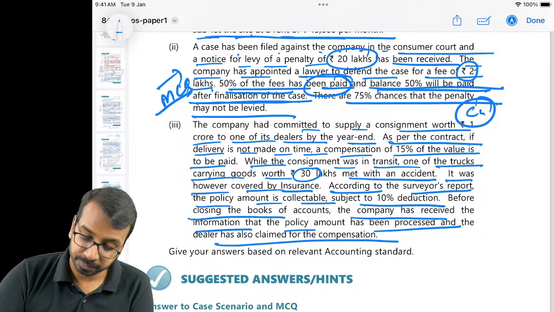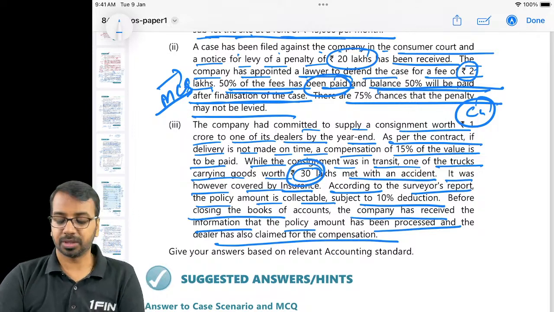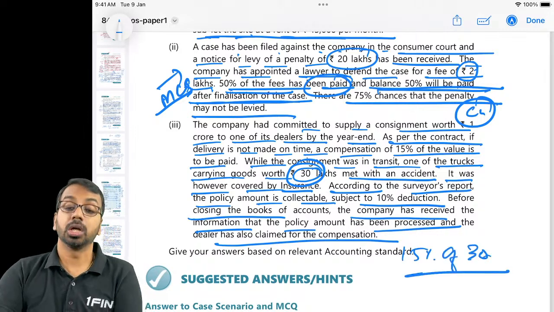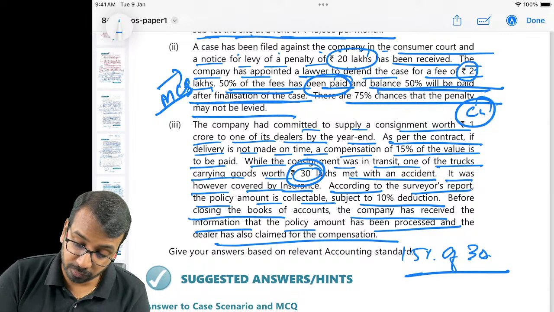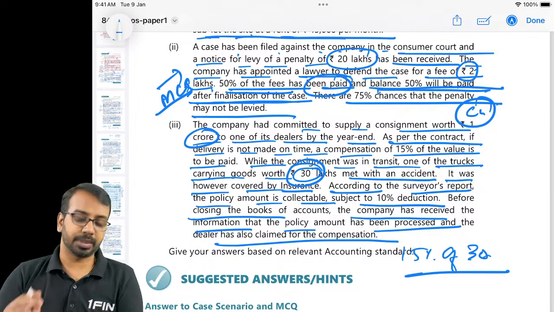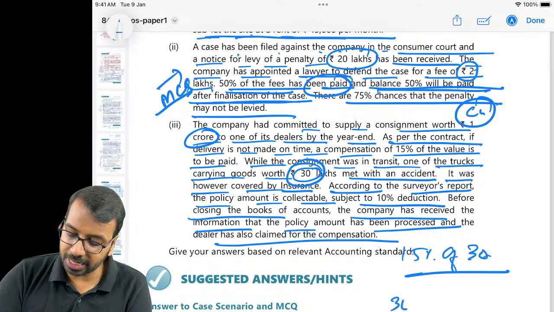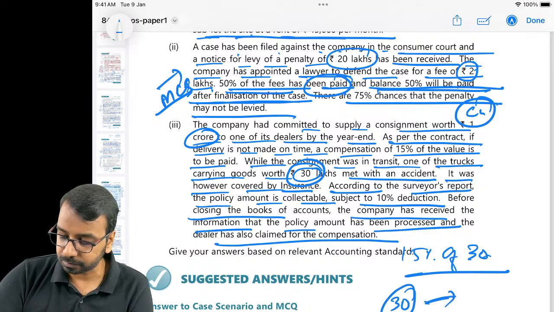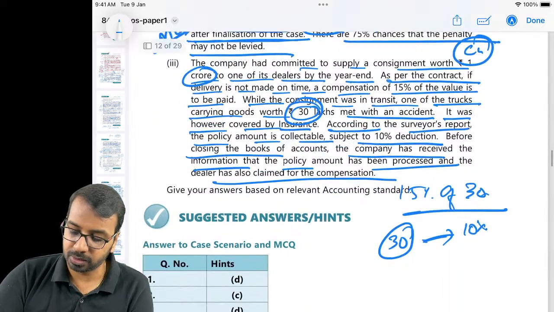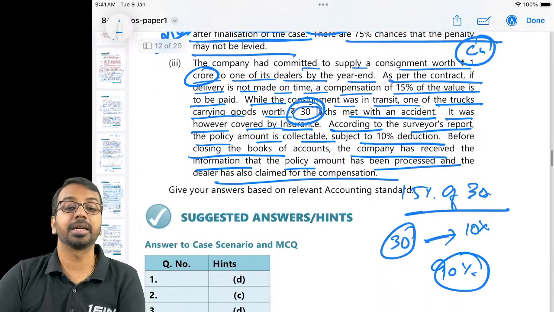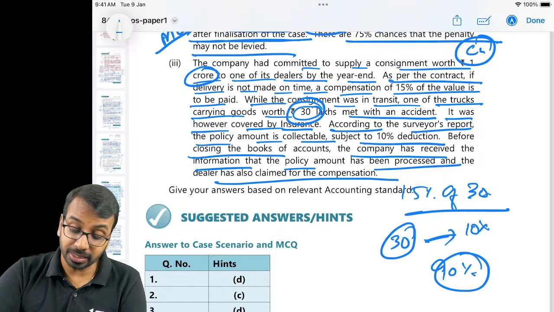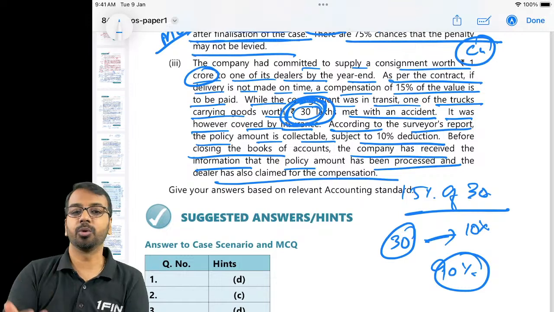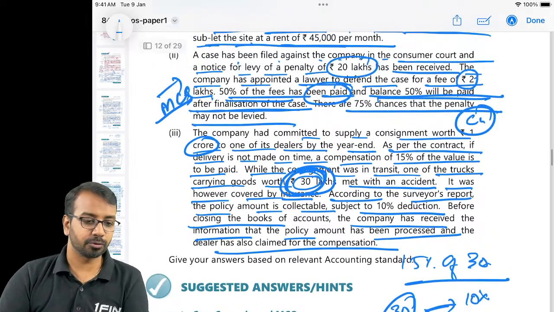So what happened? 30 lakhs worth of goods, they have met with an accident. So what you have to give? 15% of 30 lakhs penalty has to be given, or 15% of full 1 crore, depending on how you interpret the contract. Then 30 lakhs of claim has been filed with the insurance company. They will give us 10% less. So for 90% value, we can record a receivable. Then this entire 30 lakhs of goods that has been lost, for that we need to book an expense. Okay, so that is how you have to approach it.